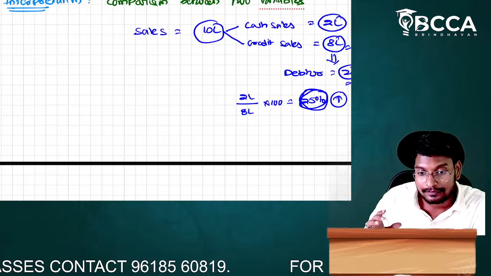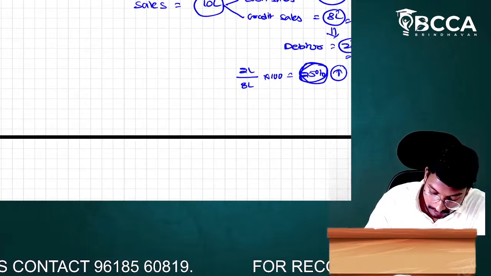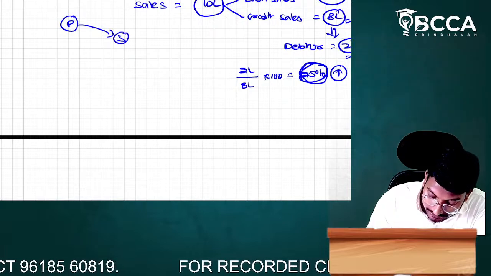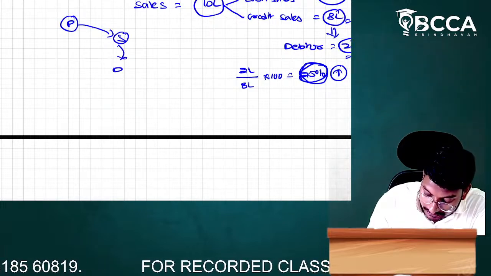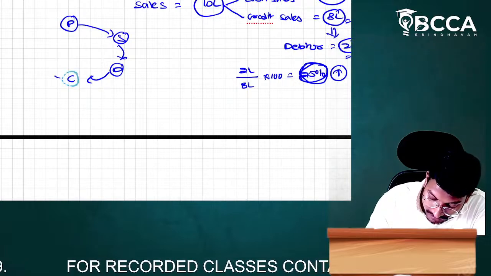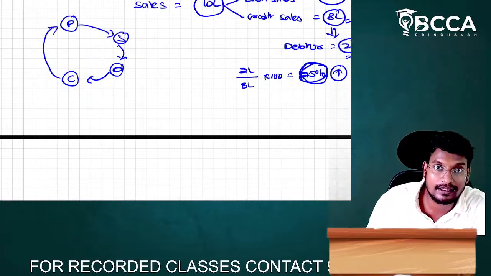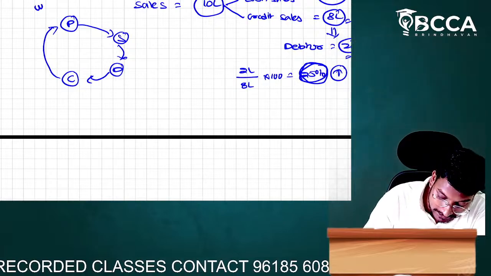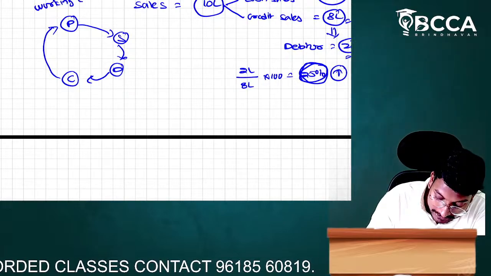Here, how will the business go, sir? First we will purchase the goods. Then afterwards, sir, we will sell. Then after selling, the debtor will convert into what, sir? Debtor is converted into cash. With that cash, again we have to purchase and we have to sell. Like that, the circle will keep going on. The circle is what, sir? Working capital cycle. You know, working capital cycle.